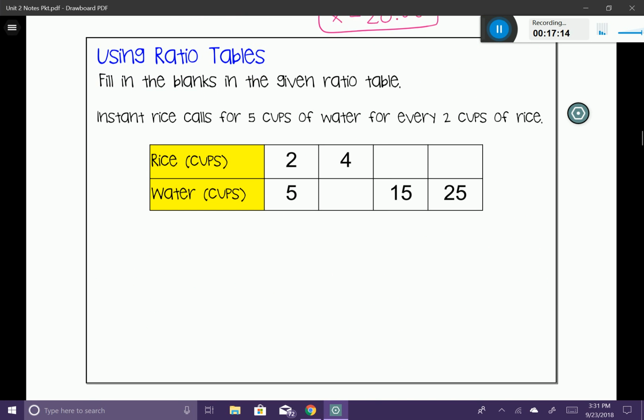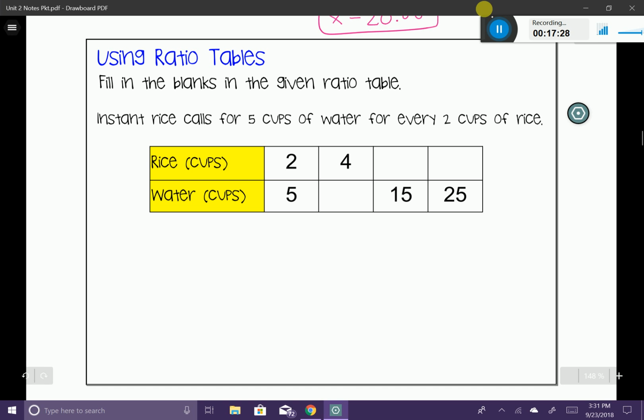I know this video is a little bit longer than normal, but I wanted to make sure I give you enough examples to understand the content. It says, fill in the blanks in the given ratio table. Instant rice calls for 5 cups of water for every 2 cups of rice. So you can see that they give you the information, 5 cups of water and 2 cups of rice. And they actually show that ratio right here at the beginning of the ratio table.